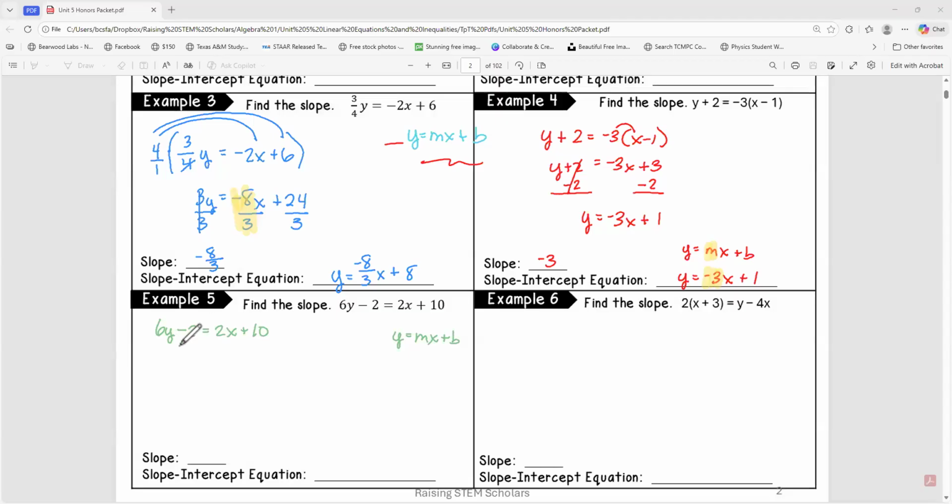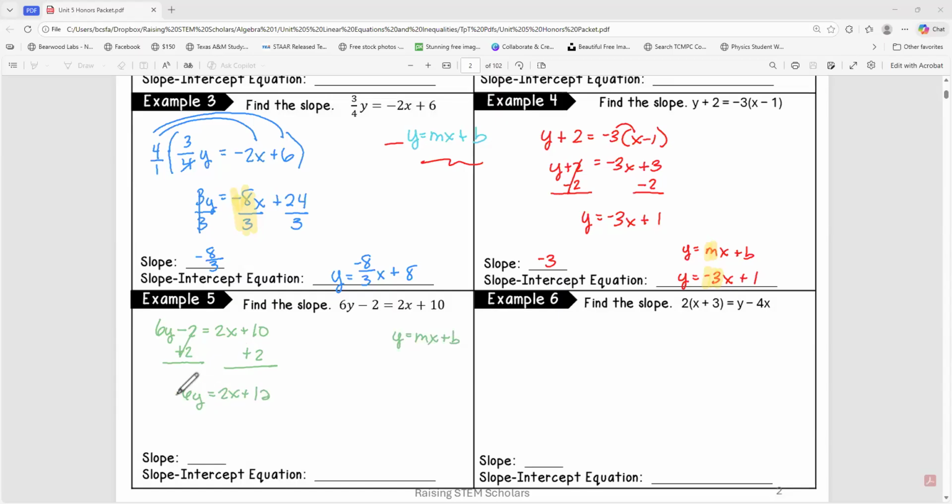So we got a -2. We're going to add 2. Okay. The opposite of addition or subtraction is addition. So I'm going to add 2 to both sides. This gives us 6y equals 2x plus 12.